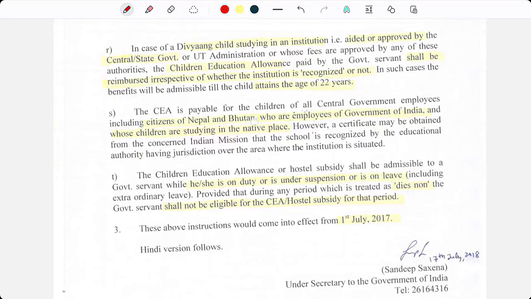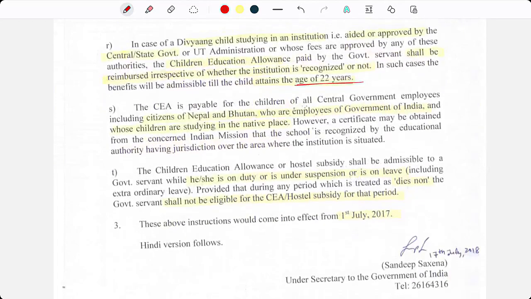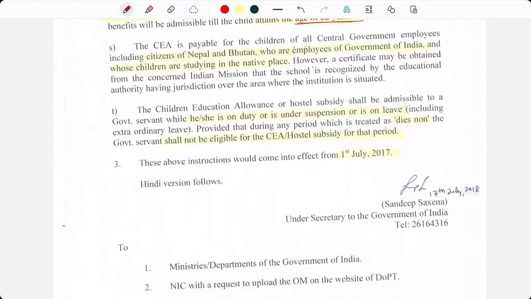In case of Divyang children studying in an institute that is aided or approved by central, state, or UT, or whose fees are approved by any of these authorities, CEA paid by the government servant shall be reimbursed irrespective of whether the institution is recognized or not. In such cases, the benefits will be admissible till the child attains the age of 22 years. We have already read that for Divyang children, the maximum age eligibility is 22 years. Otherwise, for normal, it is 20 years.